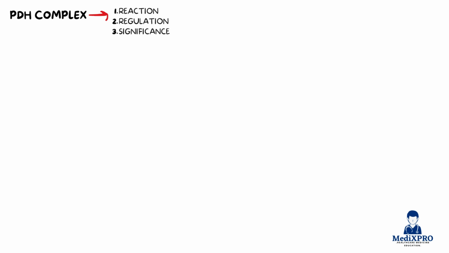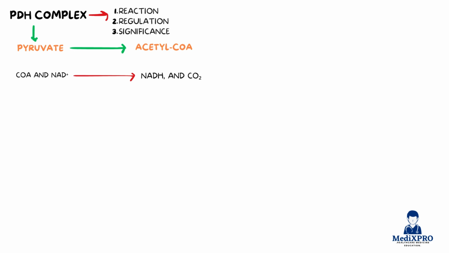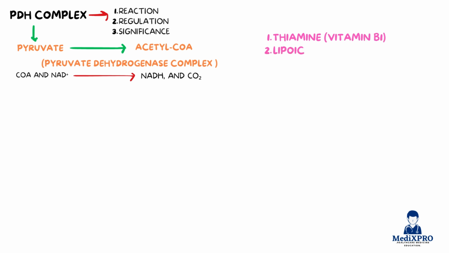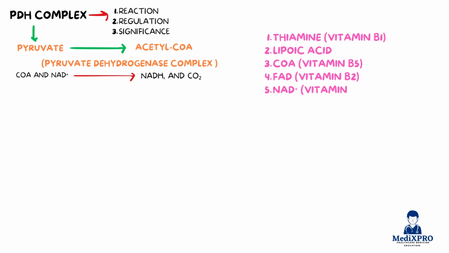The complex catalyzes an irreversible reaction. Pyruvate combines with CoA and NAD+ to form acetyl-CoA, NADH, and CO2. This takes place in the mitochondrial matrix and is facilitated by a multi-enzyme system. The reaction requires 5 essential cofactors: thiamine (vitamin B1), lipoic acid, CoA (from vitamin B5), FAD (vitamin B2), and NAD+ (vitamin B3). Use the mnemonic "TLC for Nancy" to remember them.